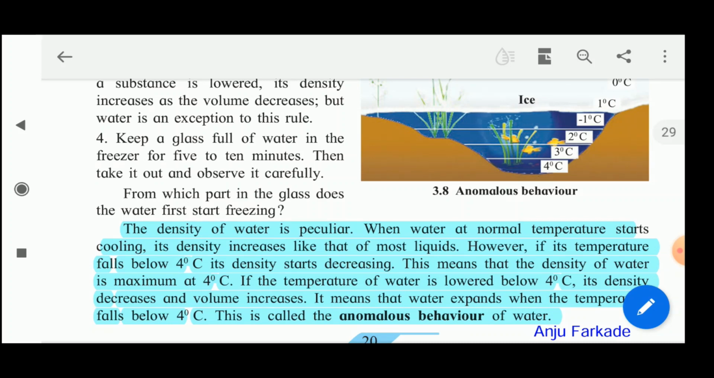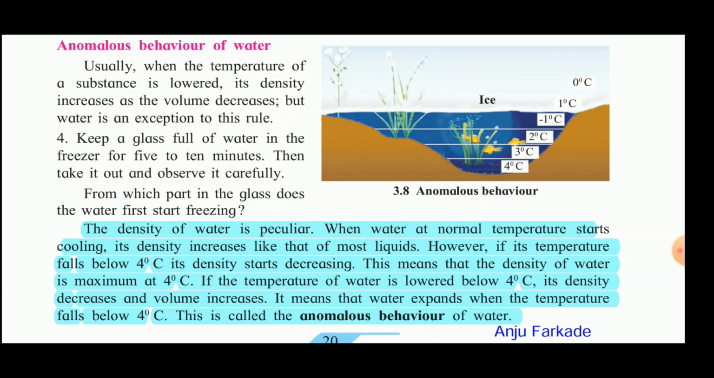Here we know that the density of the water is peculiar. When water at normal temperature starts cooling, its density increases like that of most liquids. However, if its temperature falls below 4 degrees Celsius, its density starts decreasing. This means that the density of the water is maximum at 4 degrees Celsius. If the temperature of the water is lowered below 4 degrees Celsius, then the density decreases and the volume increases. This means that the water expands when the temperature falls below 4 degrees Celsius, and this is called the anomalous behavior of water.